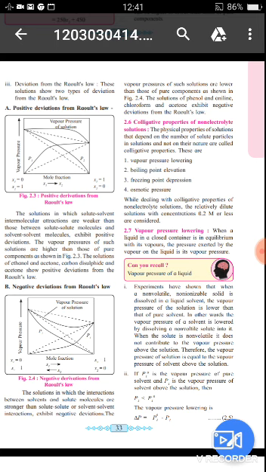This is called the vapor pressure. After some time this vapor pressure is lowered. So this is the vapor pressure lowering.